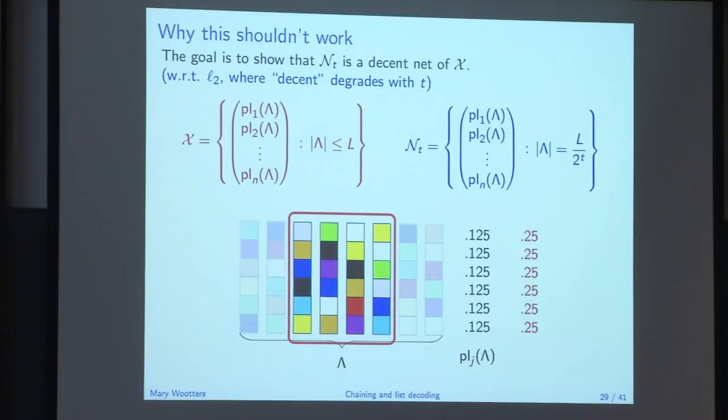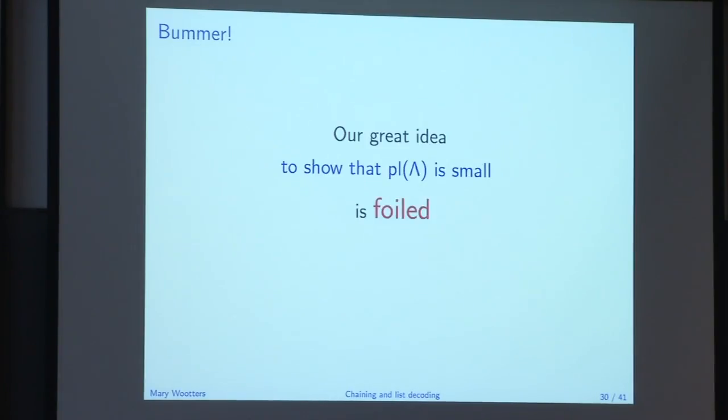And if you think about it, it doesn't need to be quite this extreme. I don't need all the symbols different in every row for this bad case to occur. Even if I have 10 yellow symbols, 10 green symbols, 10 orange symbols, and so on, then if I take a random subset, probably at least one of those groups of size 10 will be preserved, because I'm taking this max. This is just a bad thing that comes up with large alphabet sizes, and it's why the previous arguments don't extend. So this is bad news. Our great idea to show that these pluralities are small is foiled by these types of sets. And what types of sets are these?